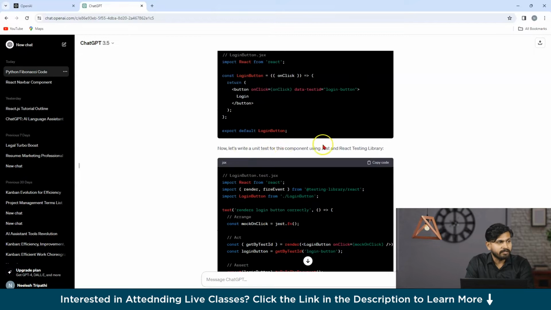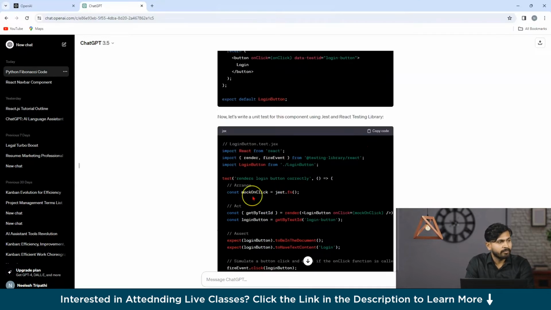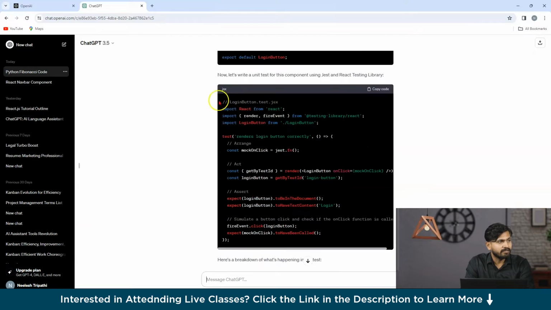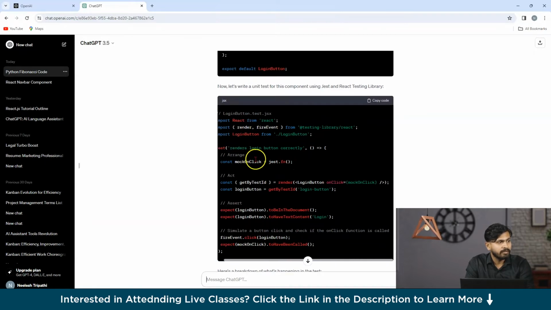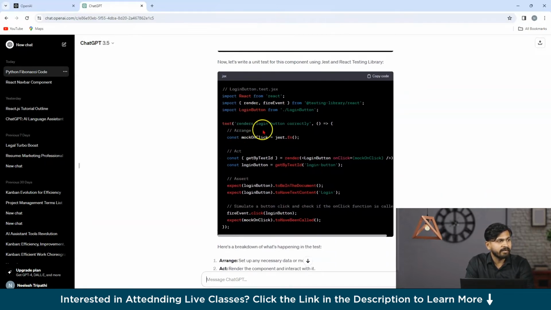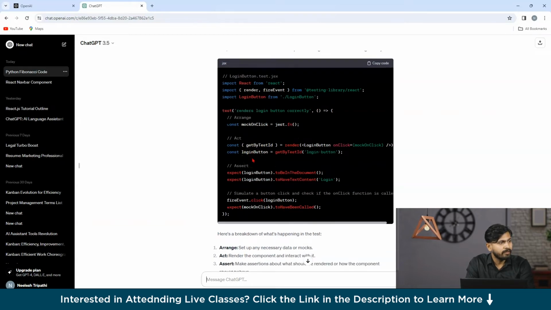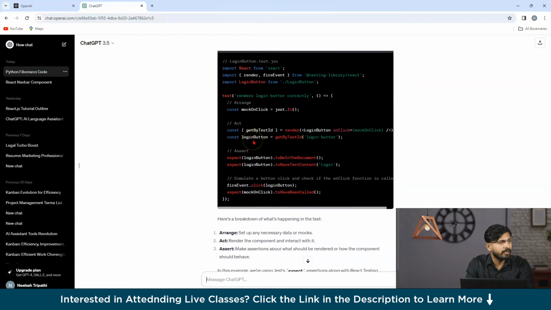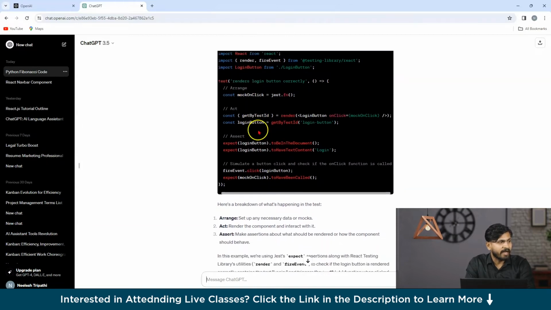We can write a unit test with a library called Jest, along with the React testing library. So all over here, we have render and fireEvent from the testing library. Then we are importing the login button, and inside that we are rendering the login button, and an arrow function has been passed all over here. Inside this you can see mock onClick or const getById.